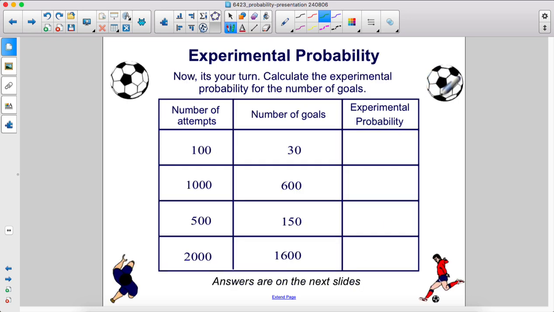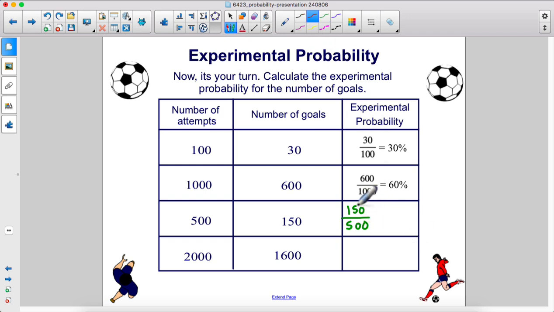Now it's your turn. Calculate the experimental probability for the number of goals. Okay, so we got 30 goals out of 100 attempts. So that is a 30% probability, 0.3. Out of 1,000 attempts, we scored 600 goals. So what's the percentage? Just divide top and bottom by 10, and we get 60 over 100, which by definition is 60%. We got 150 goals with 500 attempts.